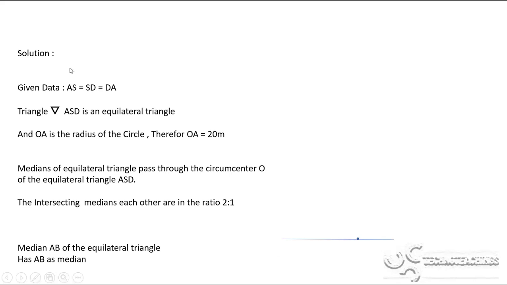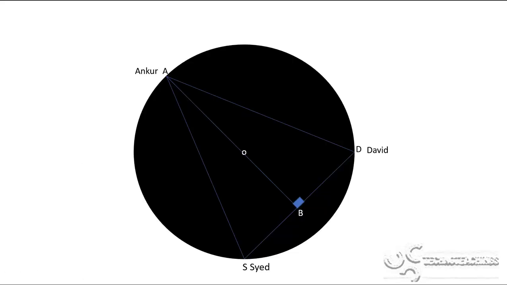AS is equal to SD, and similarly it should be equal to DA also. So AS, SD and DA are the same in the equilateral triangle.